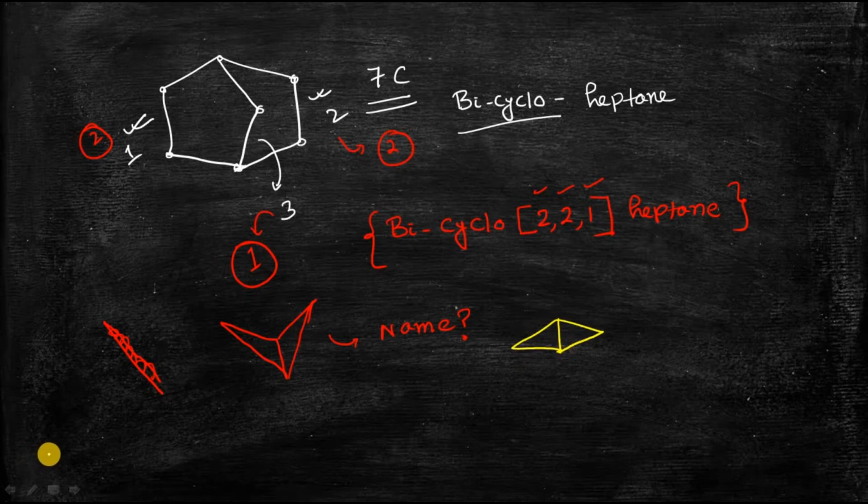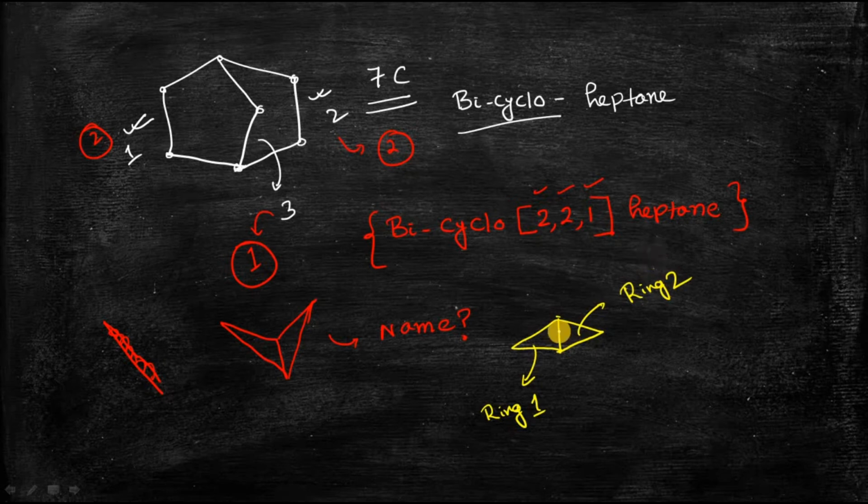Now what is the bridgehead carbon atom? As you can see, basically two rings are here. This is ring number 1, this is ring number 2.